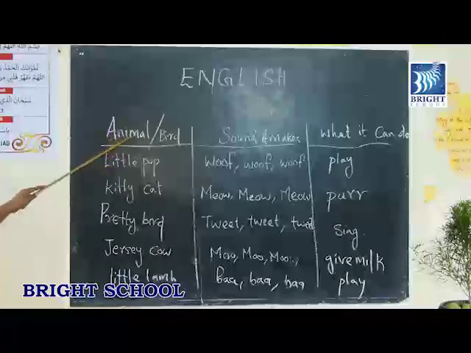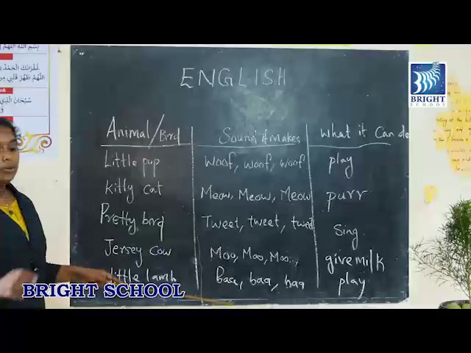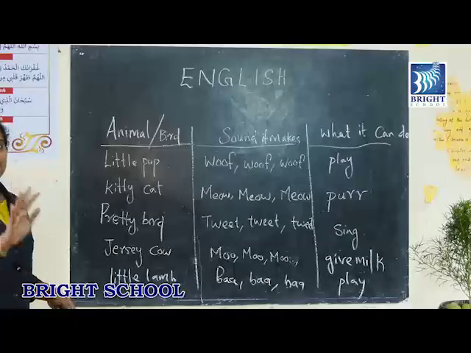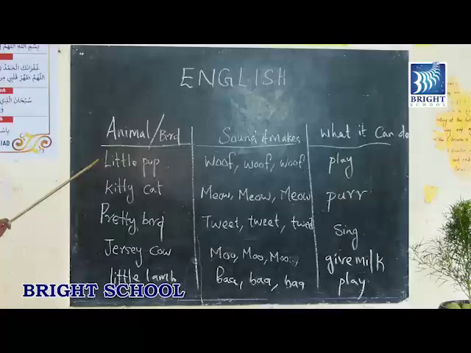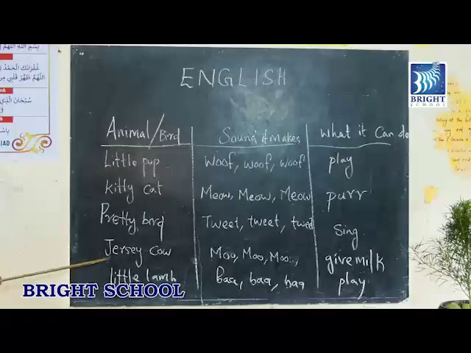In the first column we wrote the names of animals. In the poem we discussed 5 animals. We asked some questions to 5 animals. The first one was little pup, second one was kitty cat, third one was pretty bird, fourth one was Jersey cow, and the last one is little lamb.